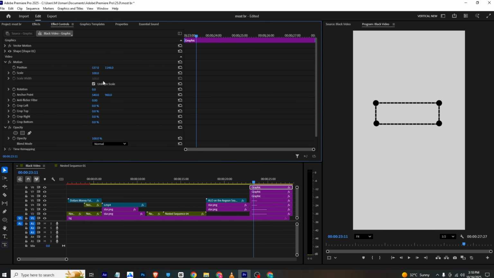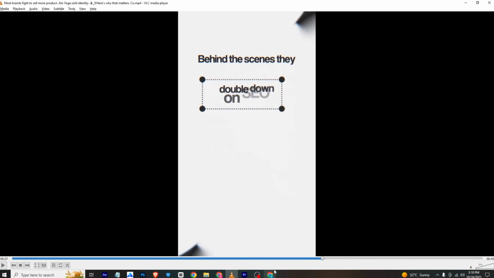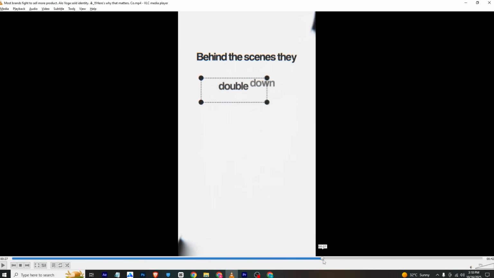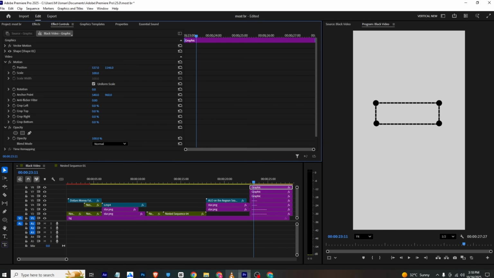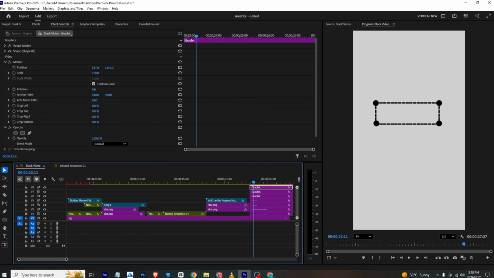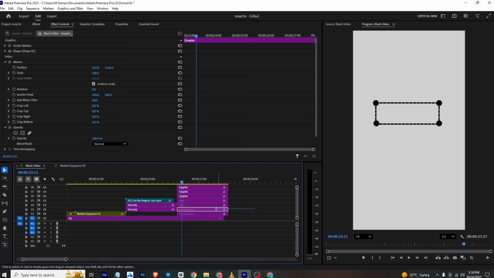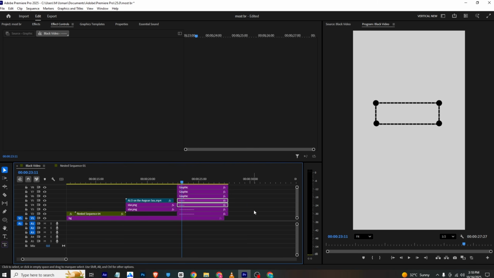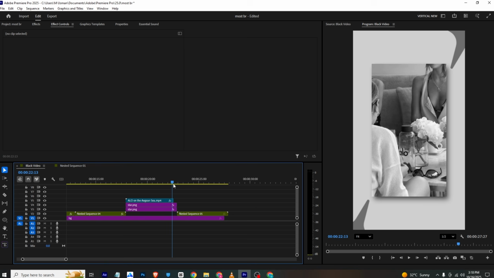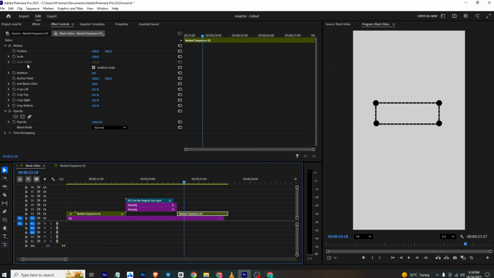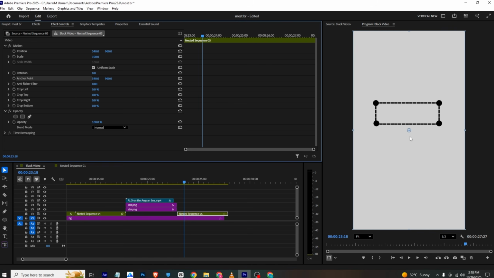So this is created, and you can just add the text in between like this, and I will just show you how you animate it. So once this is done, I will just select all the layers, except the background one, and right click, and nest them into a nested sequence. So this will be here. Now what we need to do, I will just select this anchor point. It's the most important thing, and make sure to select it and place it here.